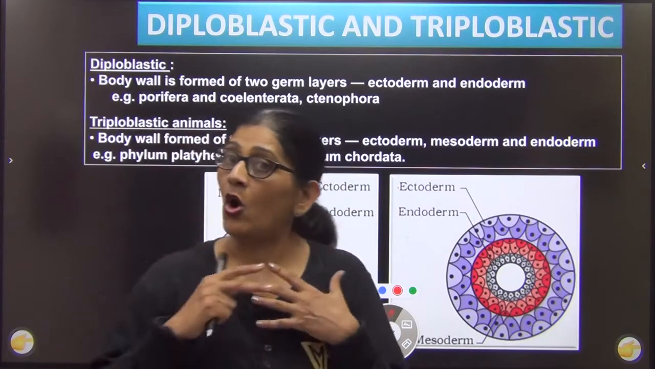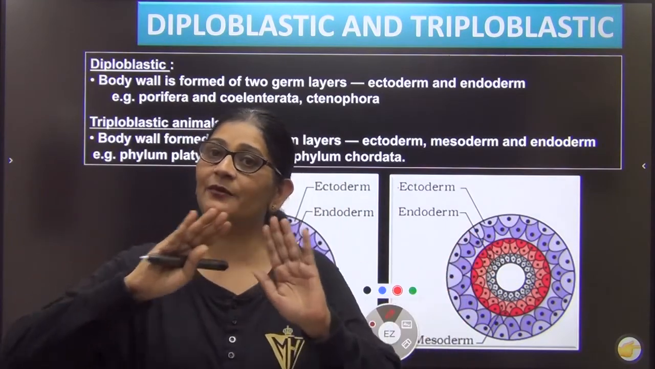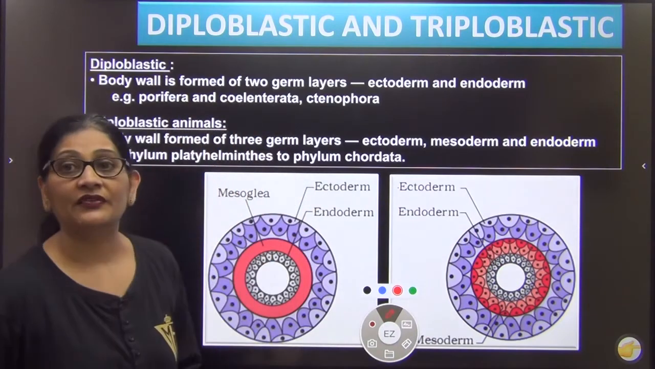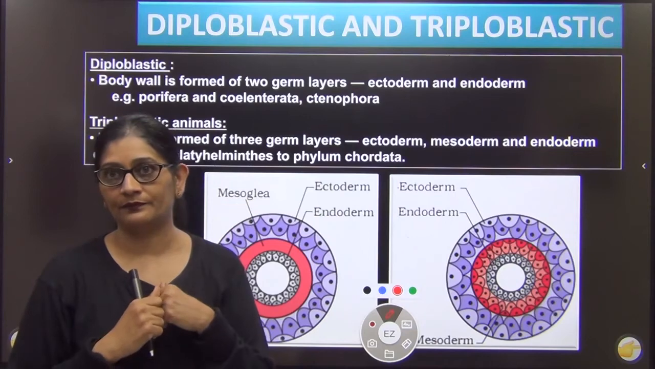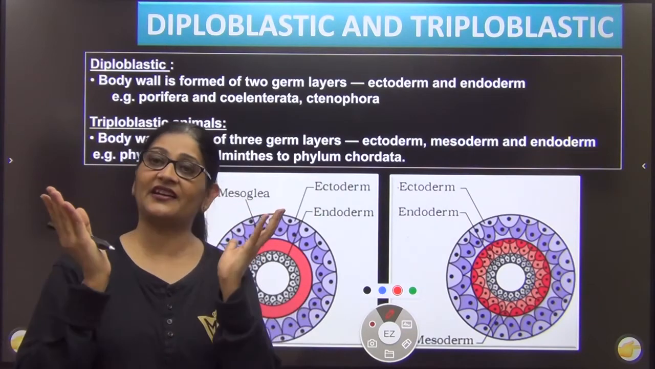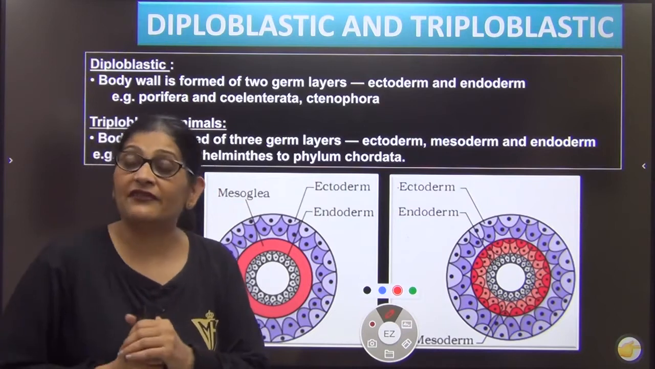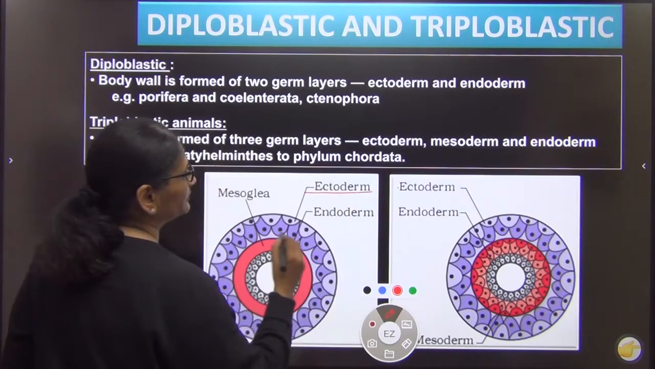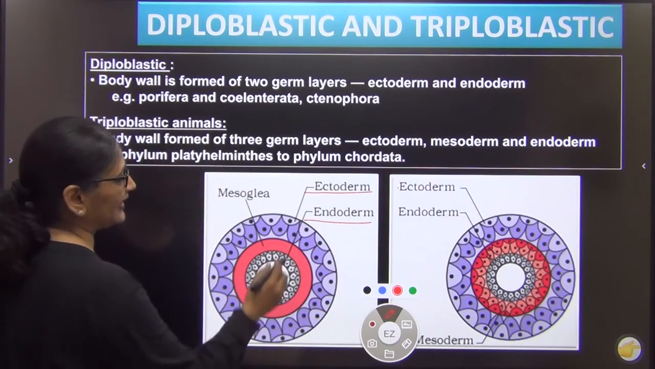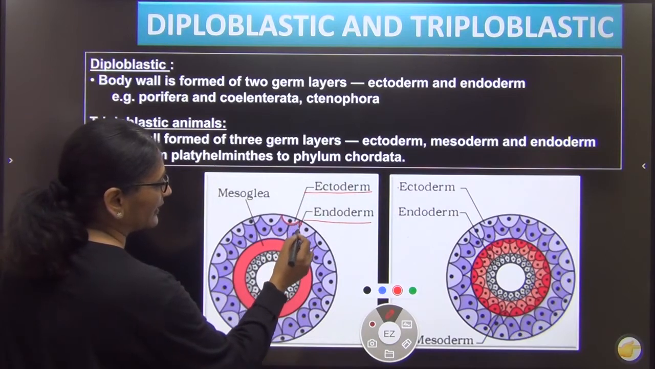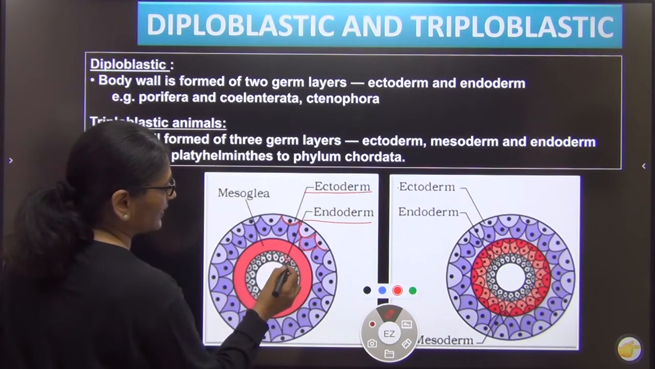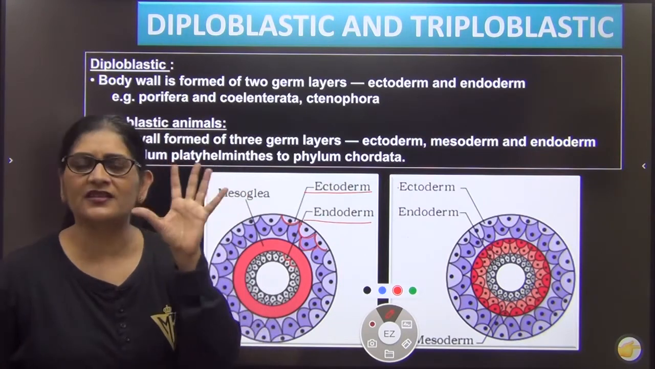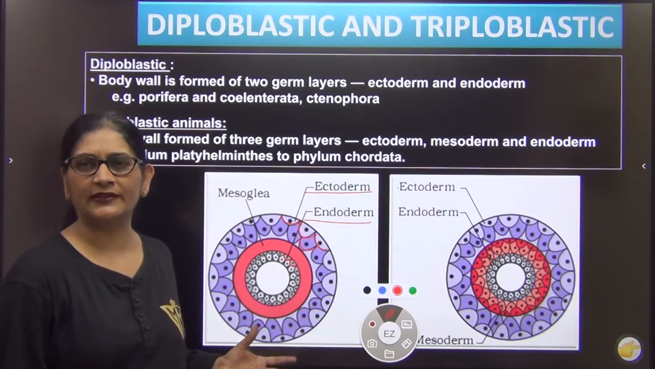Listen. All animals are multicellular. सारे animals की body multicellular है, right? But these cells are arranged in layers. If the cells are arranged only in two layers, the outer layer being ectoderm and the inner layer being endoderm. See here, ये purple से जो बना हुआ है, this is your ectoderm and this one is your endoderm. बीच में there is mesoglea, a gelatinous mass जिसको हम mesoglea बोलते हैं.